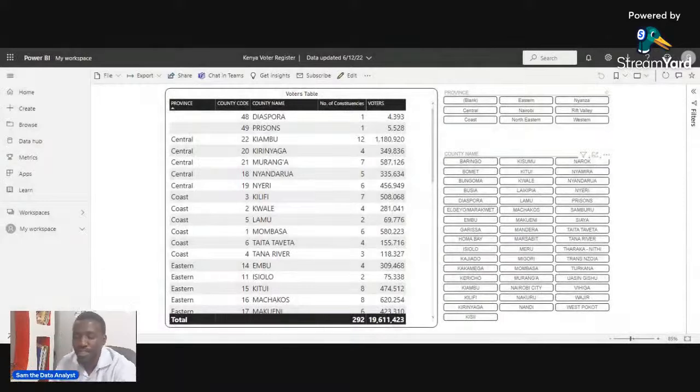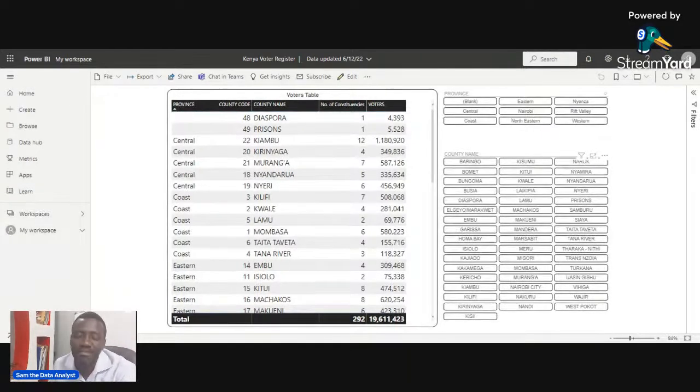So I'm going to share my screen. I'm hoping that it's going to be visible. If it's not, you can tell me on the chat. You can also tell me even on the comments so that we can see how to improve. So from what you can see right now, I've shared data from IEBC. IEBC is also another tool that we're going to use, and IEBC will be the provider of the data that we need for us to analyze.